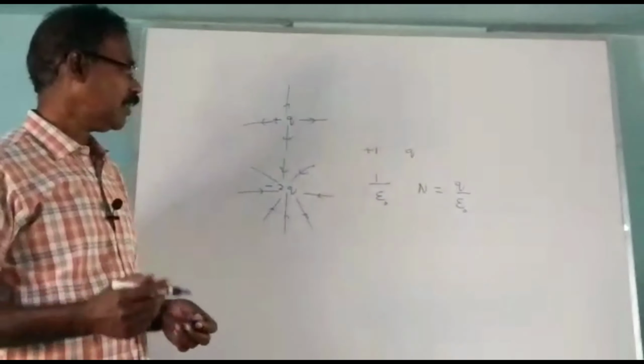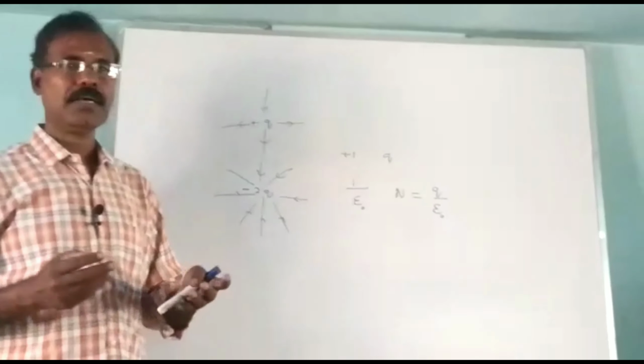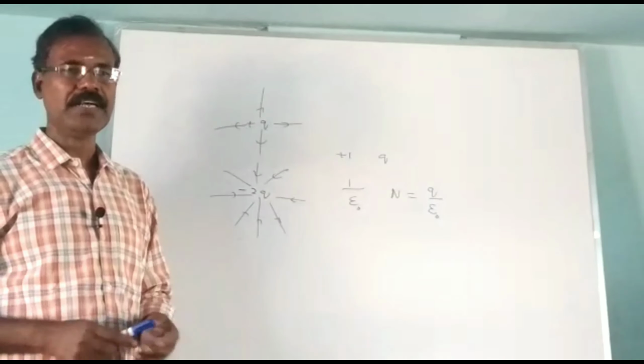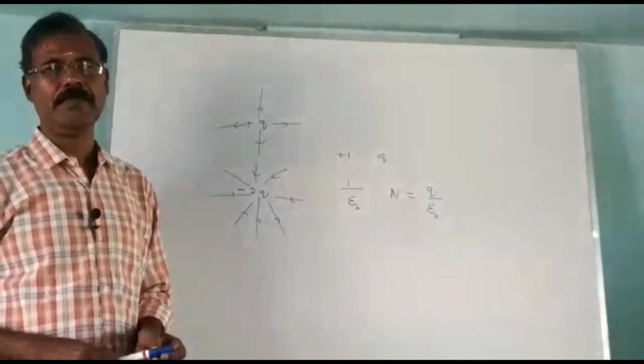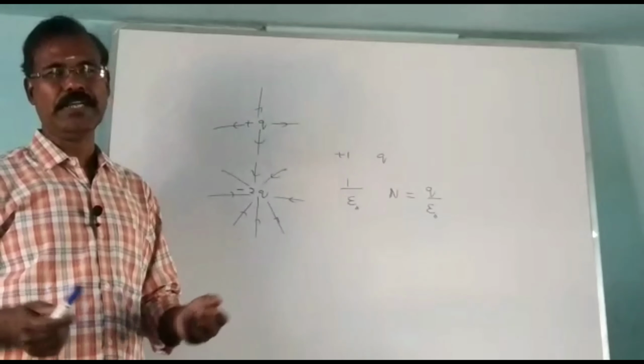The next property is that these electric lines of force cannot pass through a conductor. Because of that, inside the conductor there is no electric field. The electric lines of force can pass through an insulator.